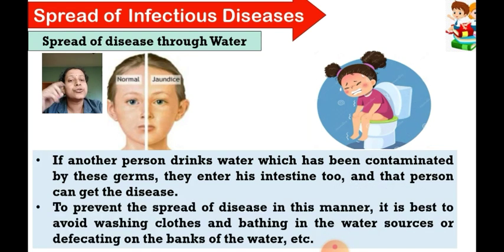Fine. So to prevent the spread of diseases in this manner, it is advisable, or best, to avoid washing clothes and bathing in the water sources, or defecating on the banks of the water. So this is the way we can protect the water. We should not allow any person to defecate in the open, in the river, or wash clothes, because it can spread a lot of diseases.